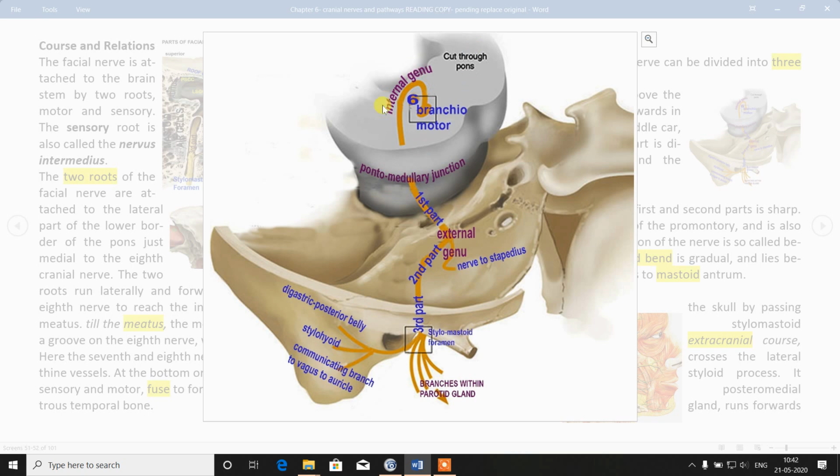The first part begins from the pontomedullary junction to the internal auditory meatus. The second part is from the meatus to the stylomastoid foramen: meatus to the roof of the middle ear, and from there the posterior wall of the middle ear. The third part runs vertically downwards. So the branches of the first, second and third parts we will see in detail.